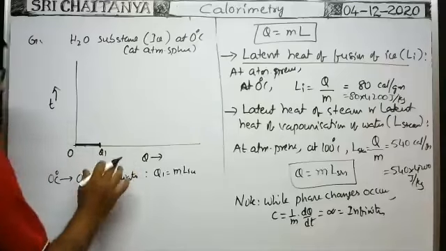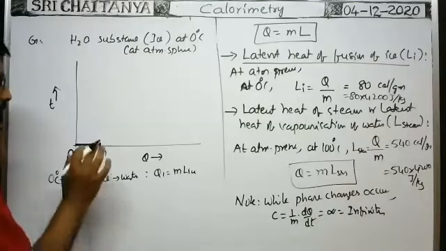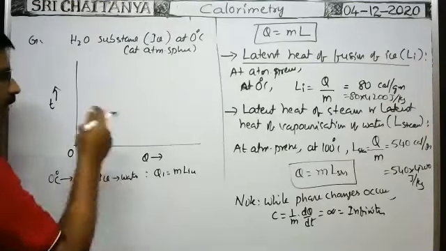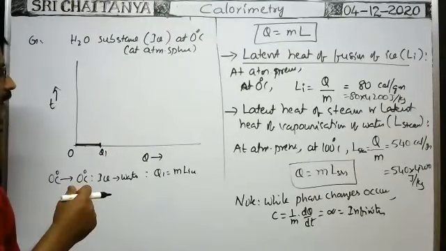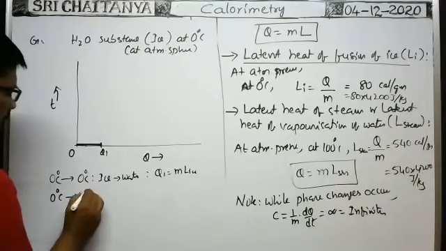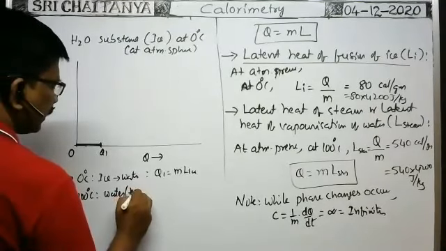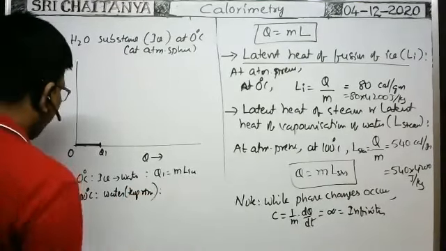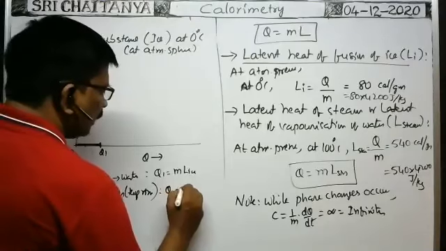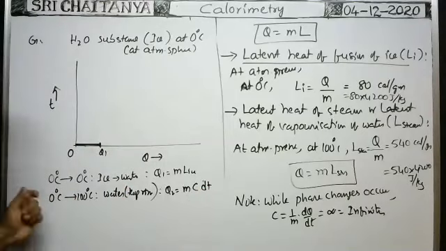Okay, now completely at 0 degrees centigrade, ice is converted into water at 0 degrees centigrade. Now water is available at 0 degrees centigrade. When you supply further heat energy, the temperature of the water increases from 0 degrees centigrade up to 100 degrees centigrade. The state is water only, but the temperature rises. So to raise the temperature of the water from 0 to 100 degrees centigrade, what is the heat energy required? Q2 is equal to mc dT, where dT means the rise of temperature, 100 minus 0.